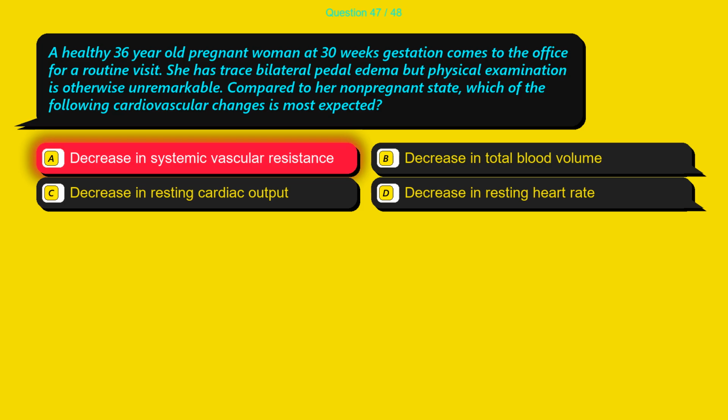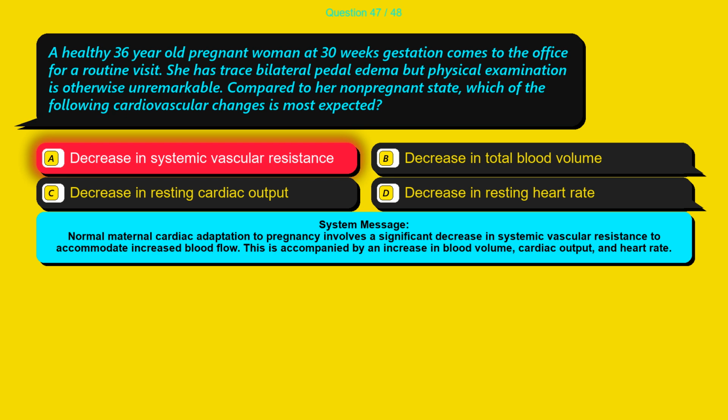The correct answer is option A, decrease in systemic vascular resistance. Normal maternal cardiac adaptation to pregnancy involves a significant decrease in systemic vascular resistance to accommodate increased blood flow. This is accompanied by an increase in blood volume, cardiac output, and heart rate.